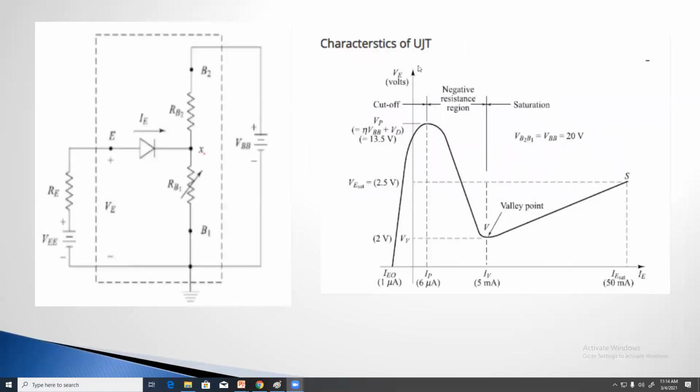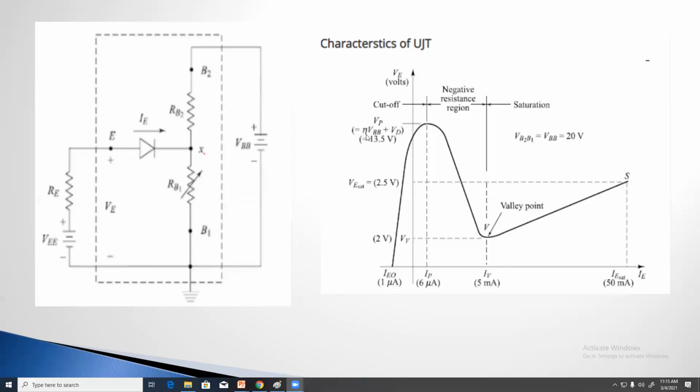See here, these are the VI characteristics of UJT. Mainly what we have to observe here is that the UJT will be turned on when the emitter voltage is greater than eta into VBB plus VD.